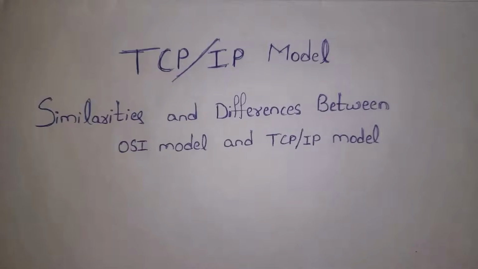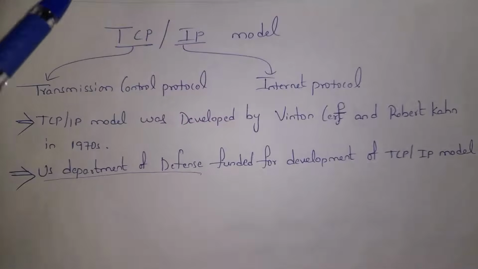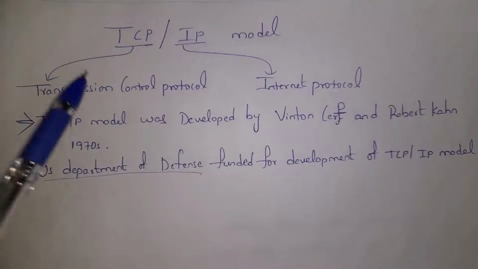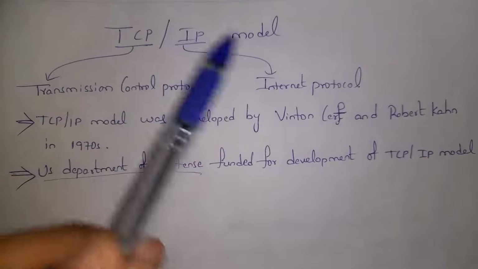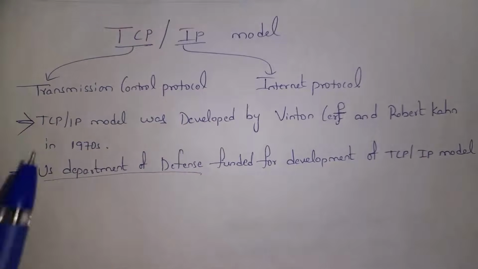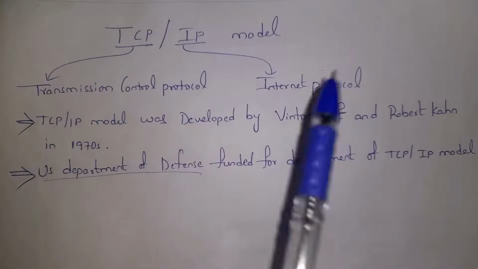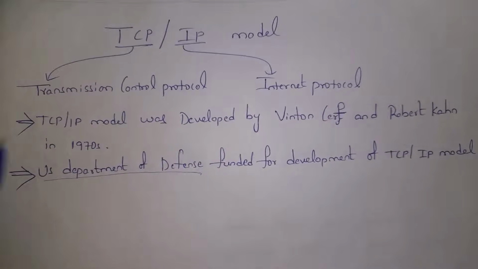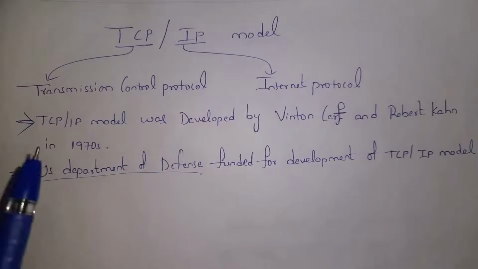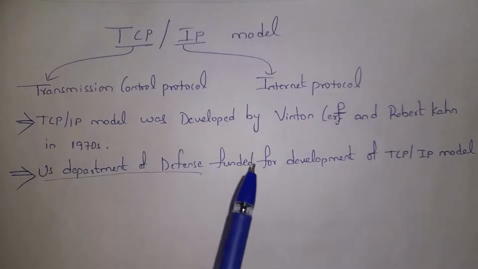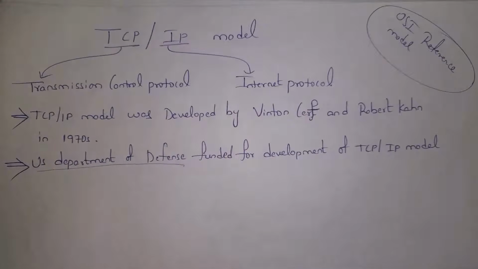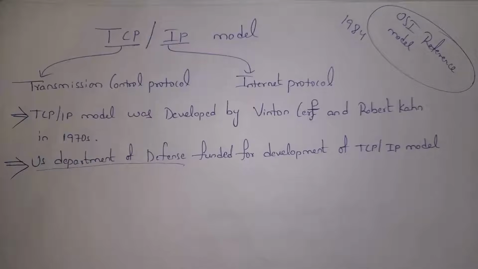Next I will explain TCP/IP model, where TCP stands for Transmission Control Protocol and whereas IP stands for Internet Protocol. TCP/IP model was developed by Vint Cerf and Robert Kahn in 1970s. US Department of Defense, they funded for development of TCP/IP model. Guys, if you consider OSI model, OSI model was developed in the year 1984 and TCP/IP model was developed in the 1970s. So TCP/IP model was developed before OSI model.